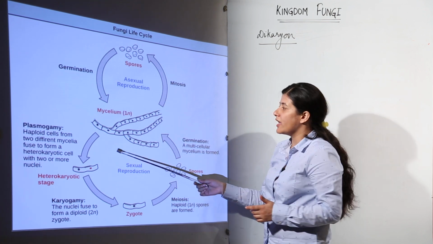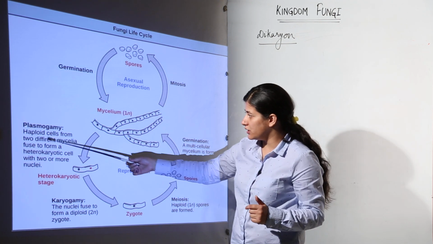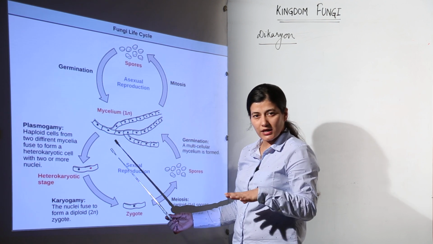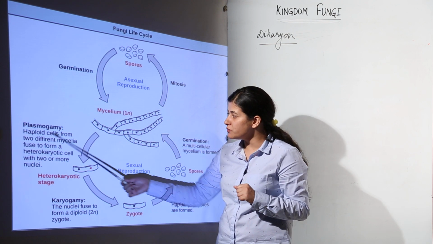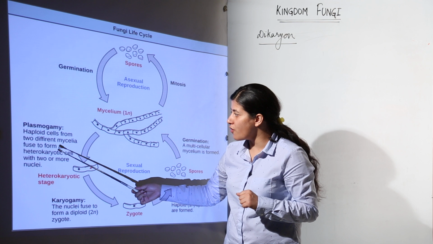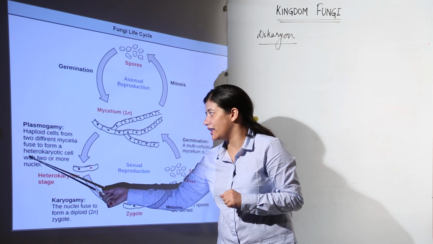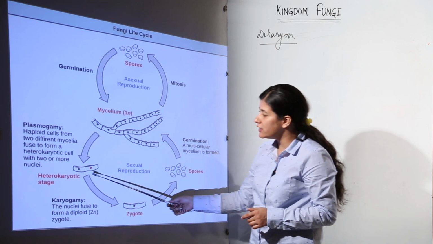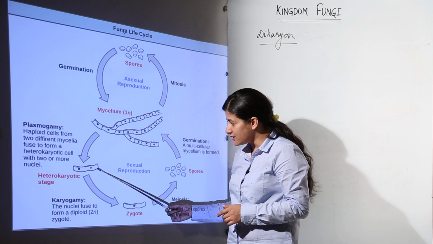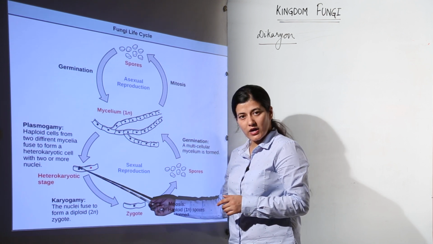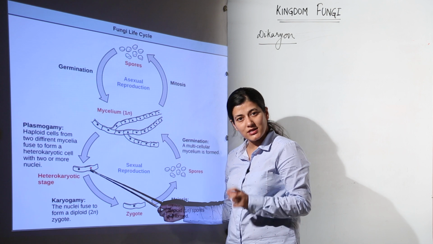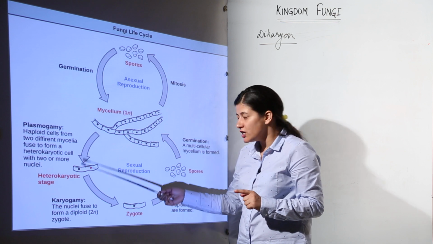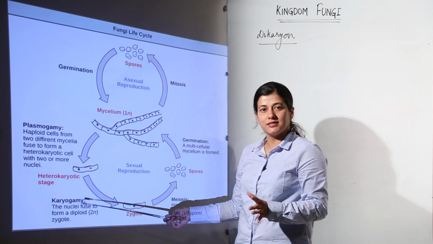See, this plasmogamy is what has been described over here: haploid cells from 2 different mycelia, which would be considered as plus and minus strains, we will come to that. Haploid cells from 2 different mycelia fuse to form a heterokaryotic cell. Now, what is a heterokaryotic cell? That is a dikaryon. As you can see over here, this supposedly is one cell's nucleus and this is another cell's nucleus. Because plasmogamy has taken place, there is a heterokaryotic stage where both the nuclei are present inside a single cell. That heterokaryotic stage symbolizes that plasmogamy has taken place.